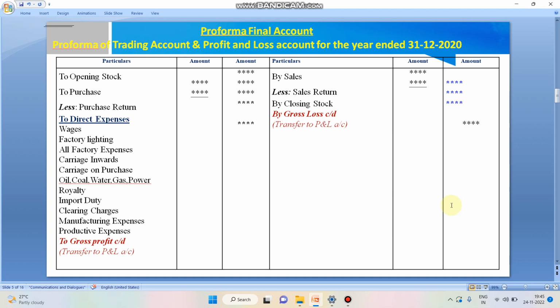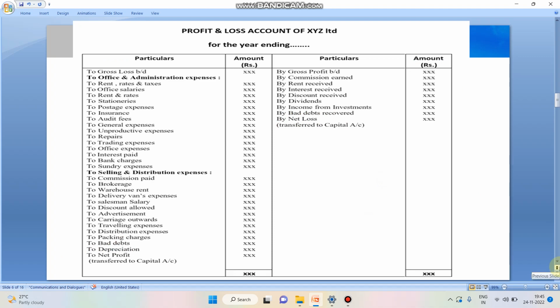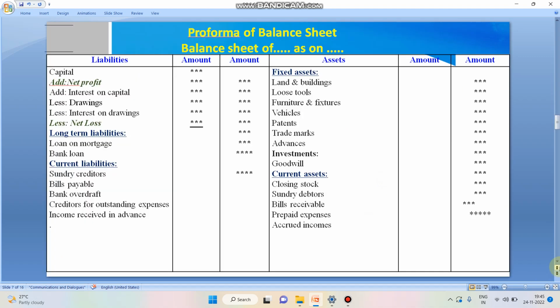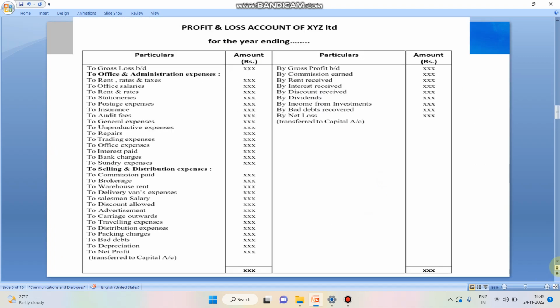The next stage is preparation of the profit and loss account. The profit and loss account is a continuation of the trading account. In the profit and loss account, there are two sides. In the debit side, I'm going to record all the expenses and losses. In the credit side, I'm going to record all the incomes and gains.